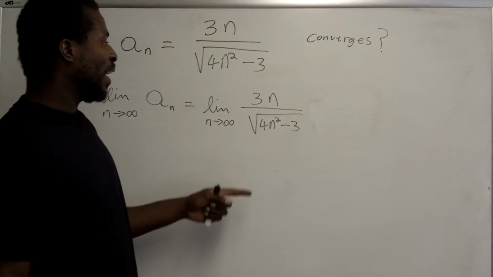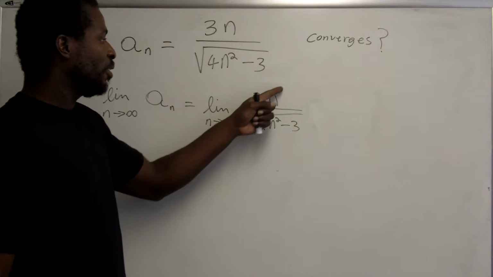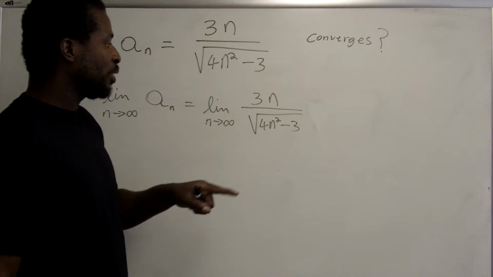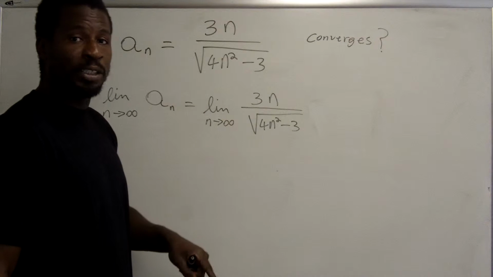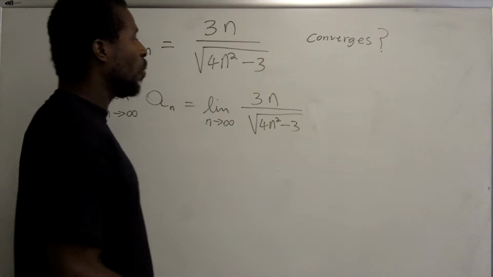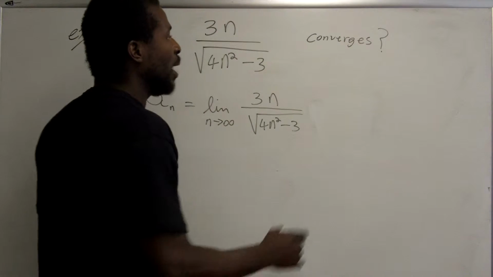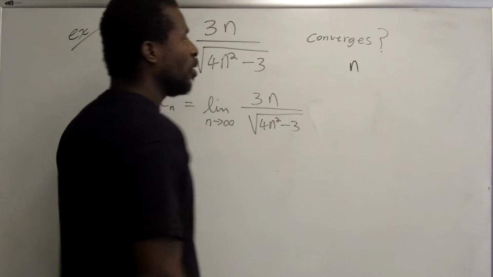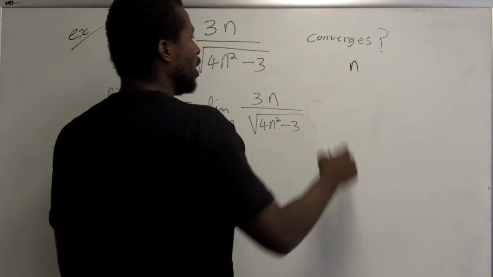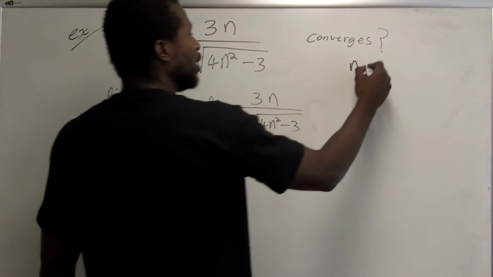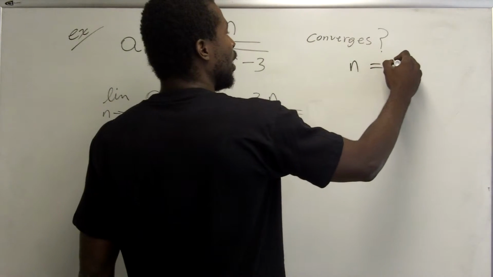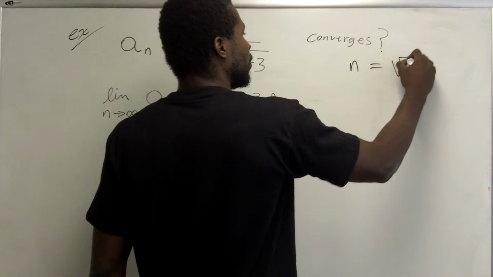So the highest power of n that I see anywhere is n to the first power, because here's an n to the first power, and the square root of n squared is also n to the first power. So what I'm going to do is divide everything by the highest power of n I see, which is n to the first. In the numerator, I'm dividing by n. In the denominator, I'm actually going to divide by the square root of n squared.